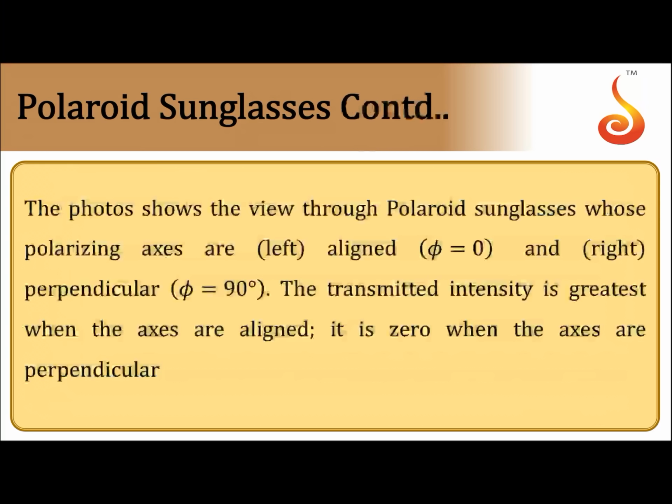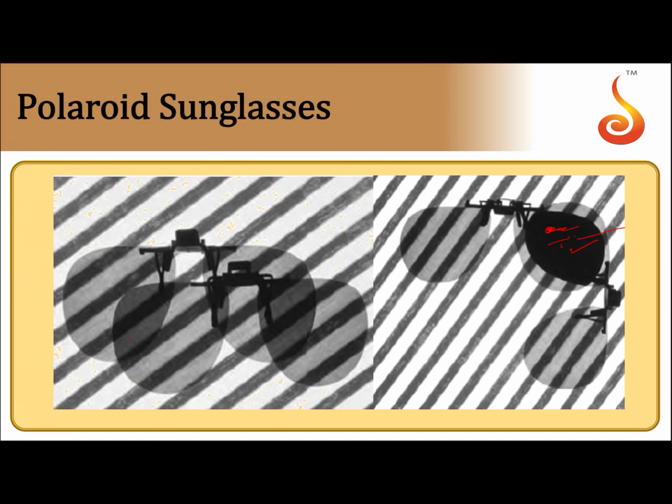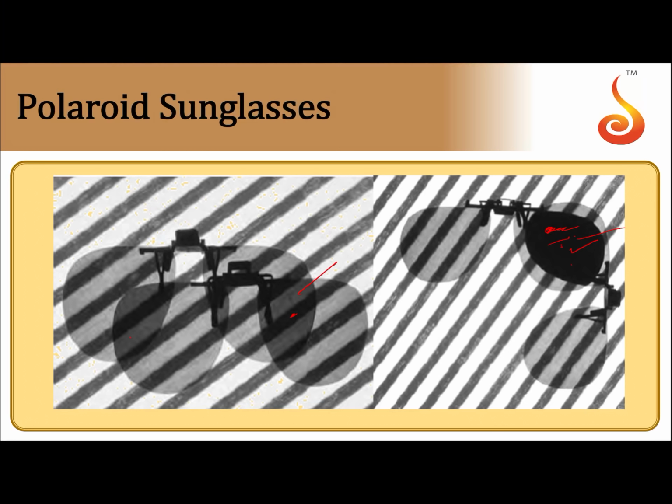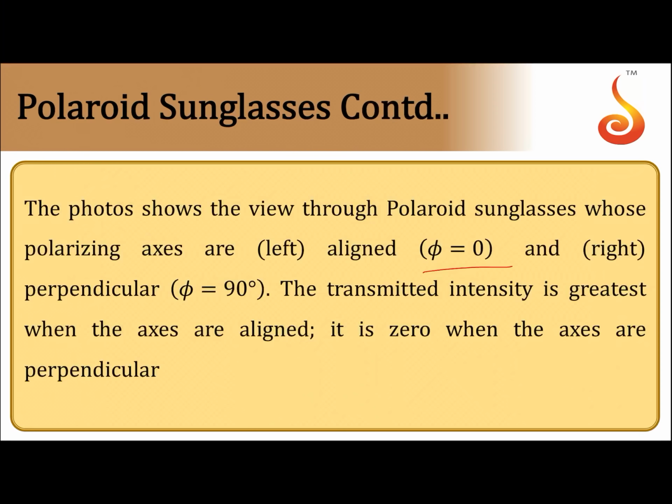The photos show the view through polarized sunglasses whose polarizing axes are aligned at 0 degree. If it is 0 degree, you can see through in the overlapping region, but if it is 90 degree, you cannot see through that. This is matched polarizers, this is crossed polarizers. So when phi is equal to 90 degree, the angle between them is 90 degree, then the resultant intensity is 0. That means the pass axes are perpendicular to each other.